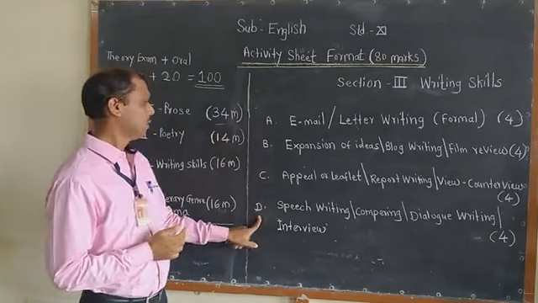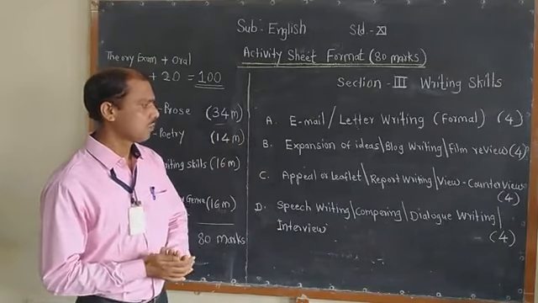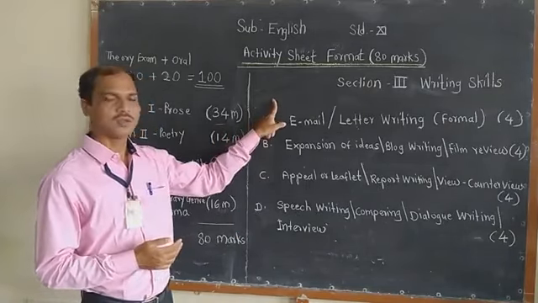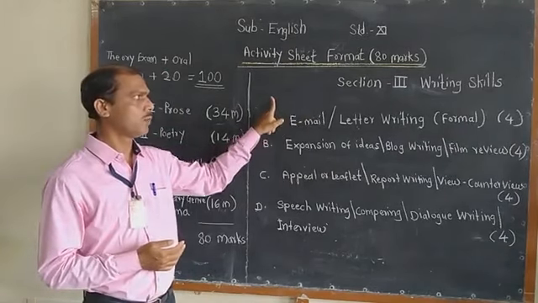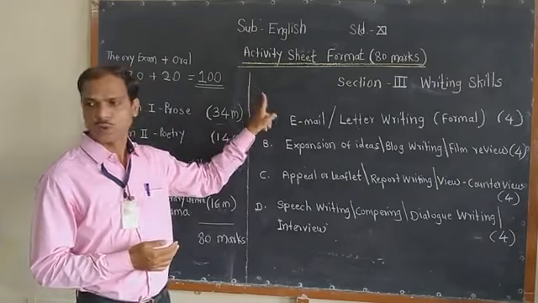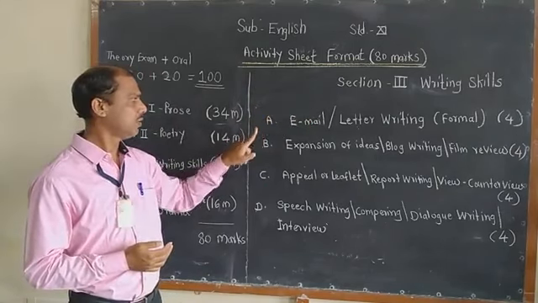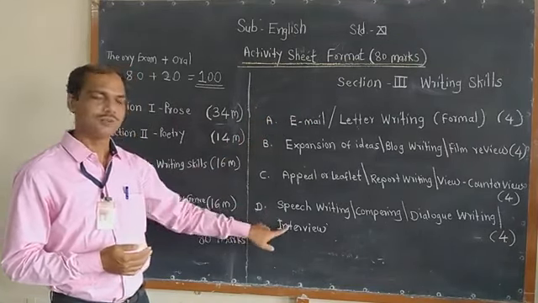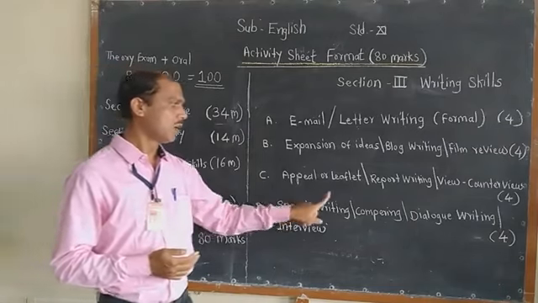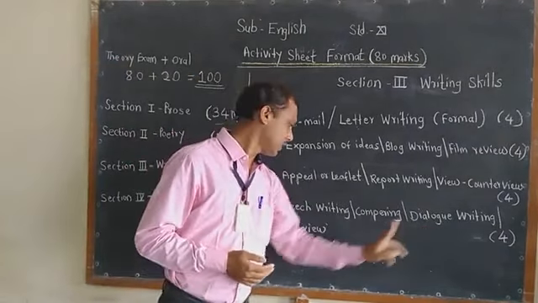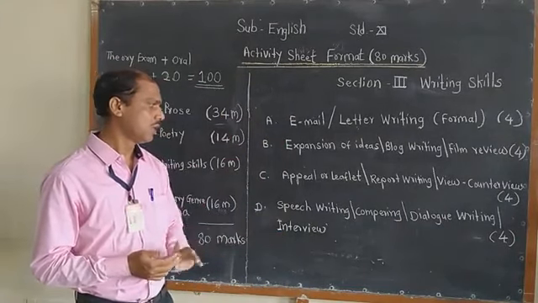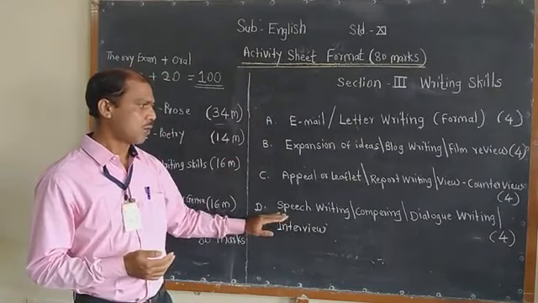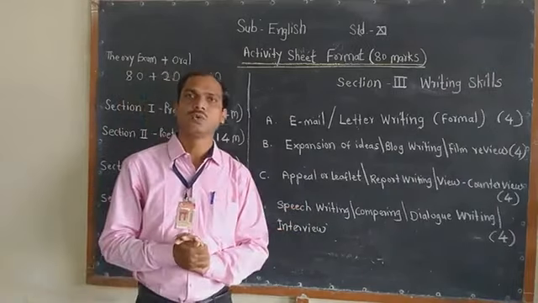D, speech writing. So we can say question 4 here, students. As we discussed question 3, in question 4 you will find the writing skill, in that A, B, C and D. Now D1 is speech writing, compering, dialogue writing and interview. You will find four writing skills here, and out of four you have to respond to only one.